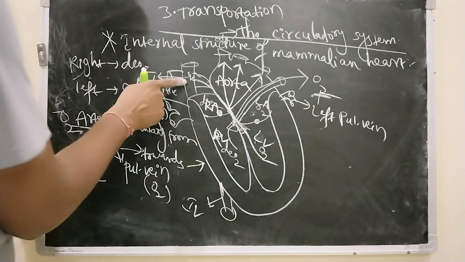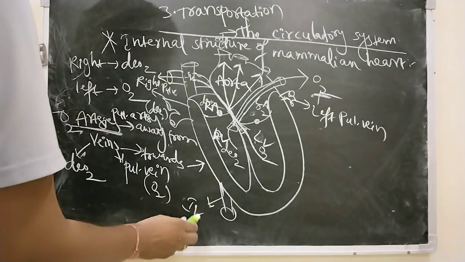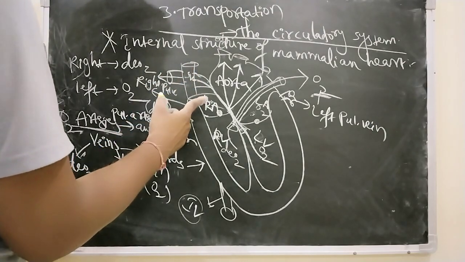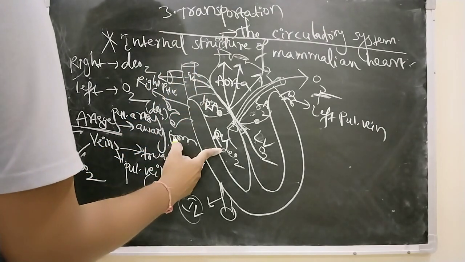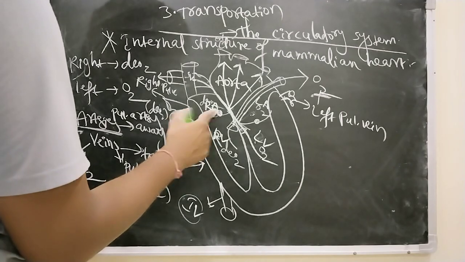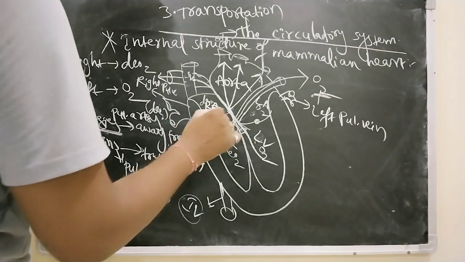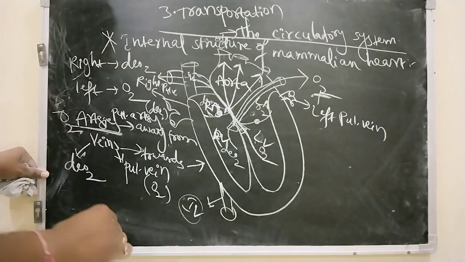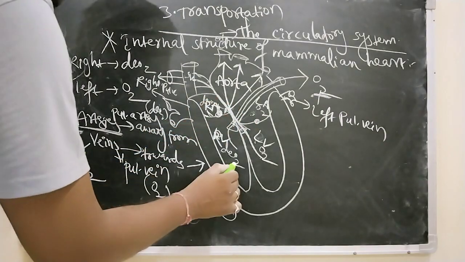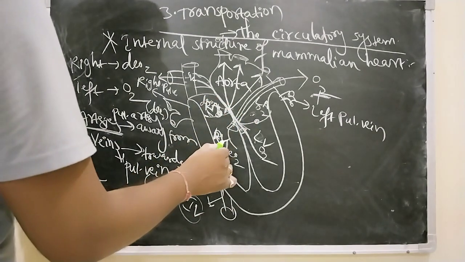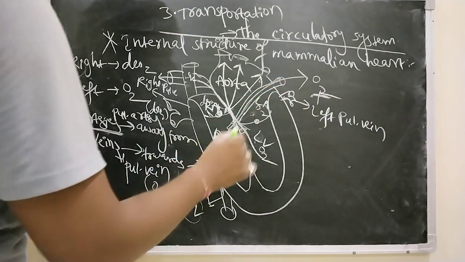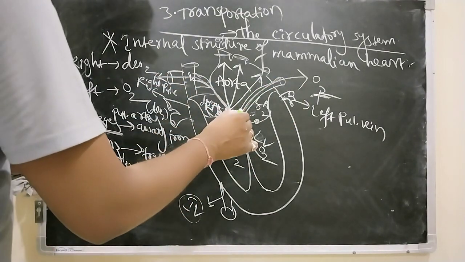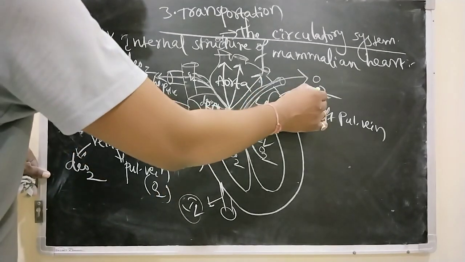So first, what happens? The superior vein and inferior vein collect deoxygenated blood and give it to the right auricle. From the right auricle, deoxygenated blood goes to the right ventricle through the right auriculoventricular aperture, which is guarded by three valves called the tricuspid valve. This allows blood to flow in one direction only. From here, the blood goes to the left pulmonary artery and right pulmonary artery, which carry blood to the lungs.